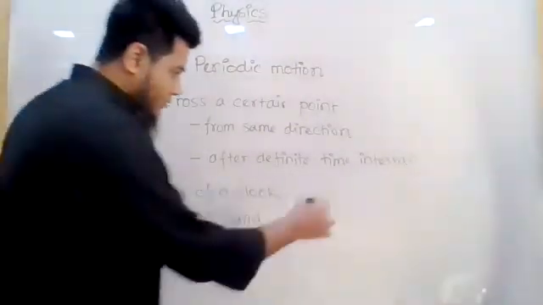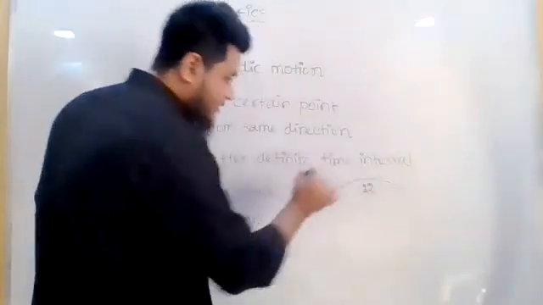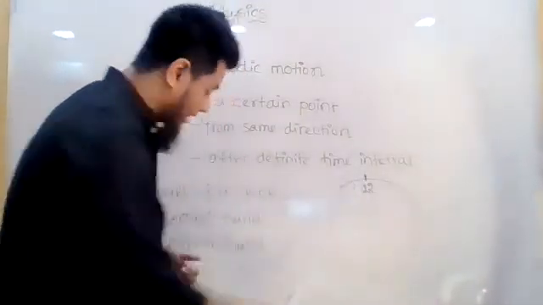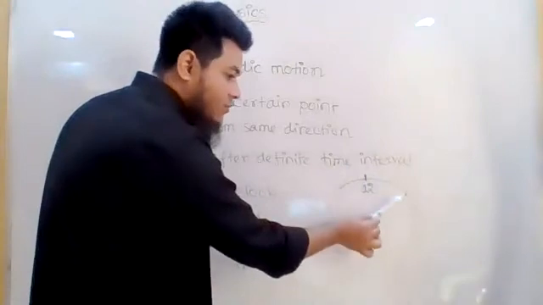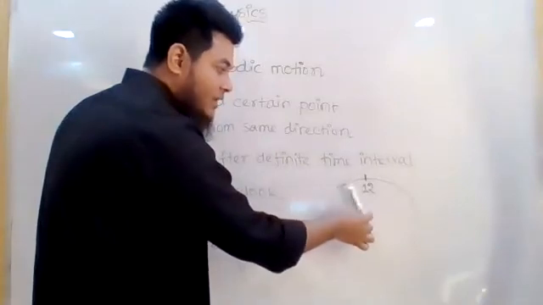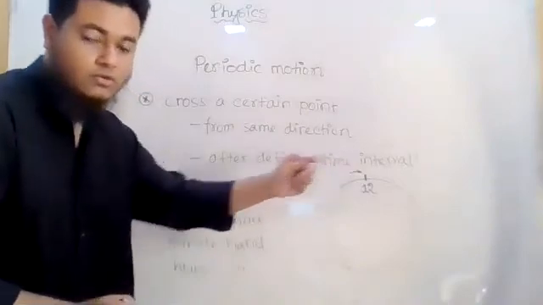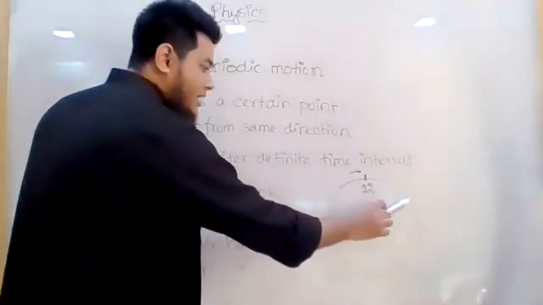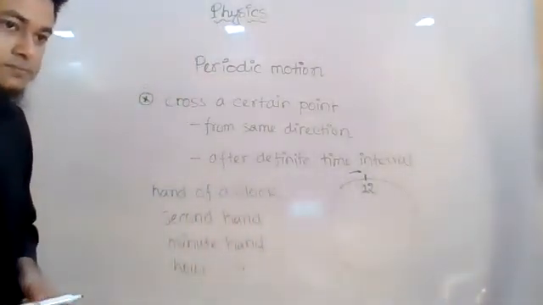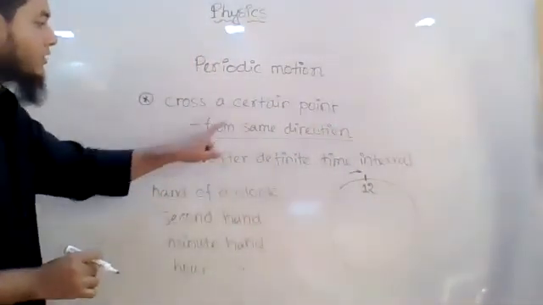So now let me draw a clock over here. Let us say this is 12. Let us say this is a point. So the second hand starts ticking from here, right? And it will complete a full rotation and then it will cross this point from this direction, correct or not? From this direction it will cross the point. And then what will happen? It will again come back to this position and cross this point from the same direction, correct or not? Yes. So that explains crossing a certain point from the same direction.